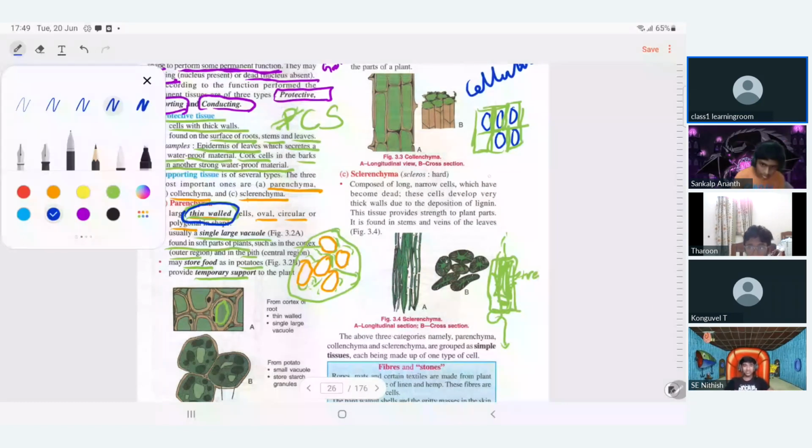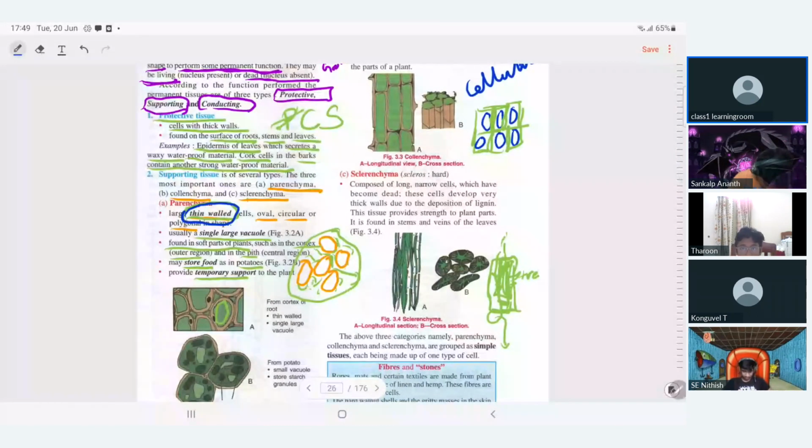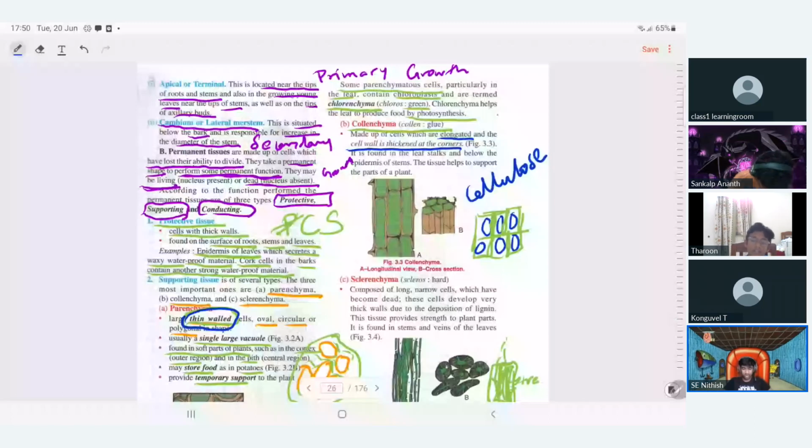Okay, so like this, the cells and the surrounding cell wall come. So that is called what? Collenchyma. Obviously it gets an elongated structure. Can you see the elongated structure? So collenchyma is made up of what? Elongated cells, with cells which have thick cell wall at the corner. Very corner. Okay, fine.